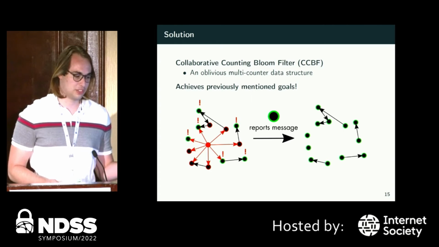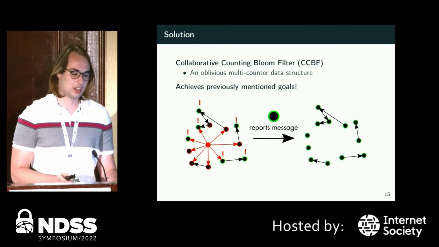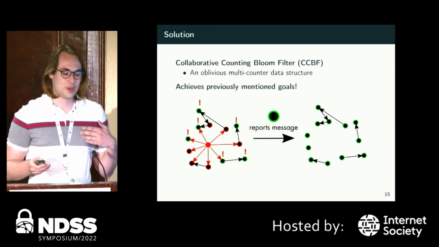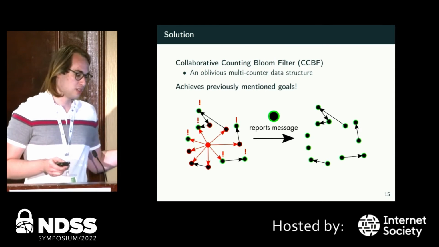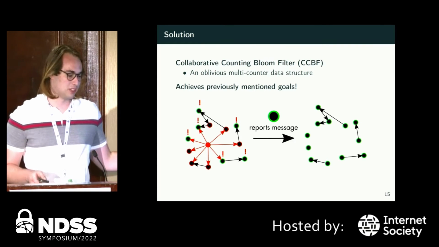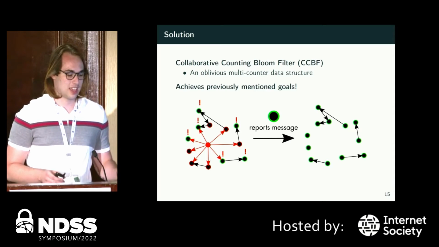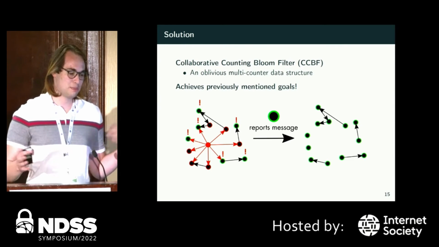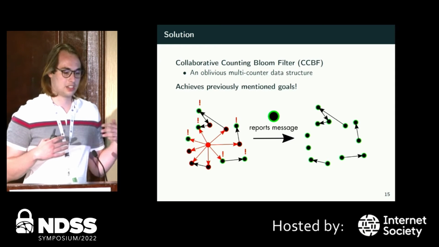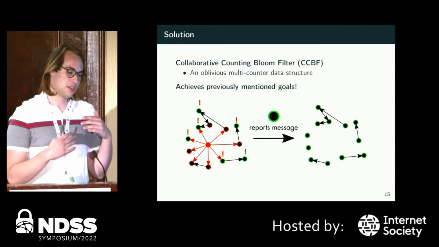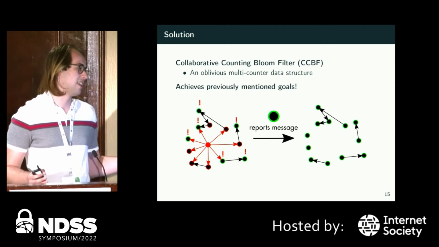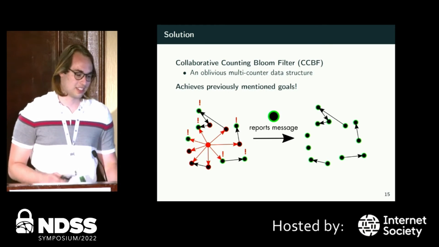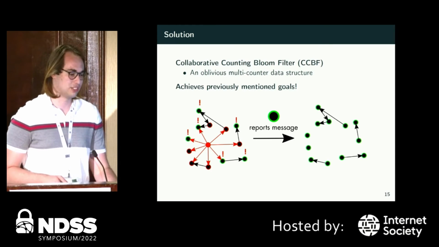So the way we made sure we could do this is with a data structure called a collaborative counting Bloom filter, which is an oblivious multi-counting data structure. What this allows us is to obliviously count when people have reported a message. So say someone forwards a message to a bunch of people, and all these green circles see, hey, I'm getting this bad message and it's fake news, and they can report it obliviously. After a certain threshold is reached, the originator is moderated somehow and hopefully removed from the system. And this obviously achieves the previously mentioned goals.